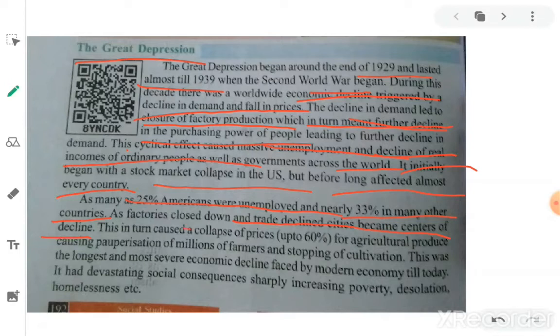This in turn caused a collapse of prices of up to 60% for agricultural produce, causing pauperization of millions of farmers and stopping of cultivation. Pauperization means poorness. The farmers became very poor, they fell into debt traps, and they were not able to cultivate, and millions of farmers stopped cultivation. This was the longest and most severe economic decline faced by the modern economy till today. Till today means up to now, some countries are still affected by this Great Depression. They are unable to recover from this situation. So like this it happened.